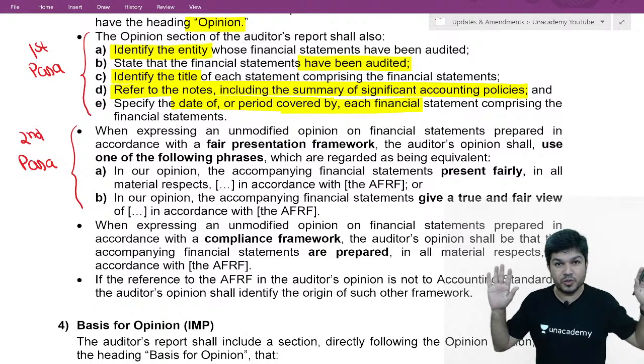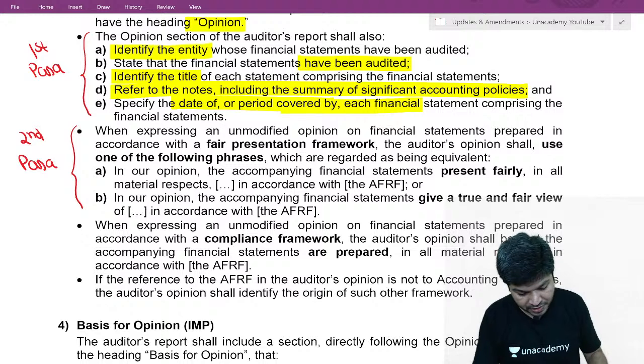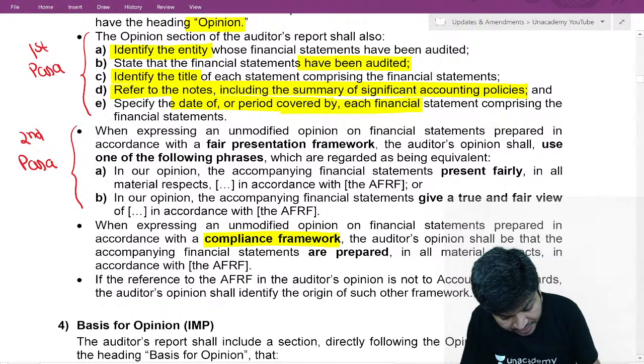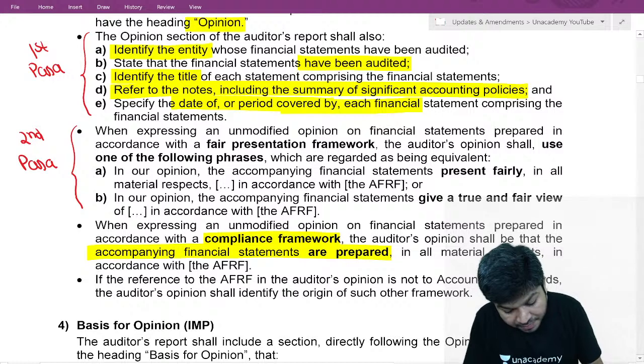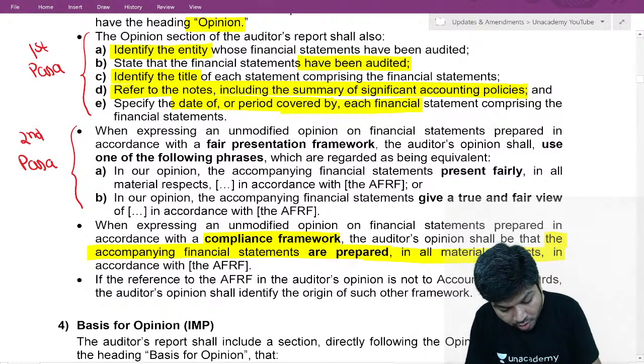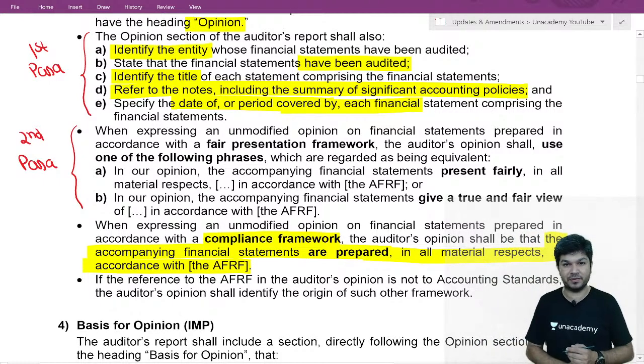No. True and fair will come in our report only when it's a fair presentation framework. If it's a compliance framework, what do we say? We'll say the accompanying financial statements are prepared, in all material respects, in accordance with the applicable financial reporting framework.